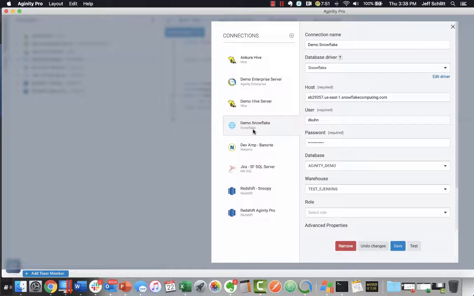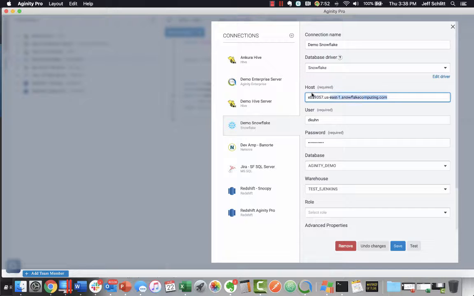So in this particular case, I'm going to deal with Snowflake. When we name our connection, that one's really a no-brainer. It's just the named connection that you'll see in the UI. The database driver, we talked about that in a previous video, but that's really using the specific version to get connected. What's important to recognize is that Aginity Pro and Aginity Team use JDBC drivers to connect to each database platform. Some of our platforms, like Snowflake, allow us to actually distribute and download those drivers. Others, like Netezza, you actually have to obtain those directly from the vendor. And in Netezza's case, it is nzjdbc.jar, or go to your DBA, who usually can distribute those as well.